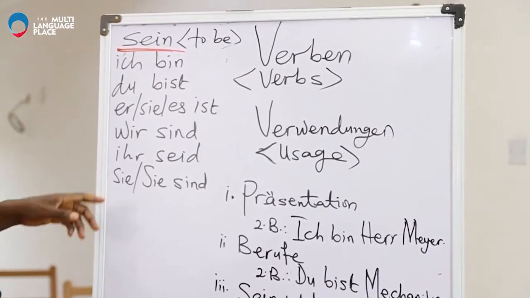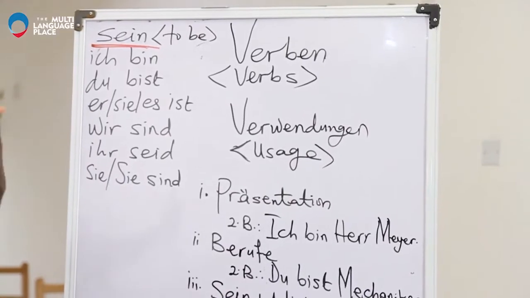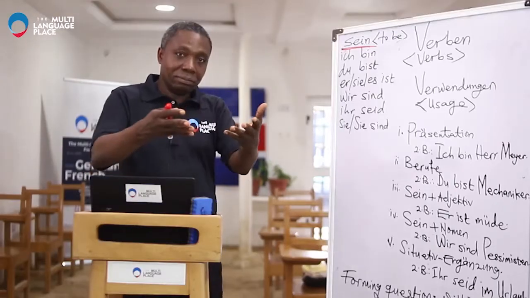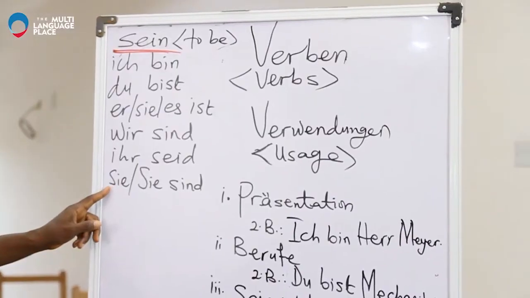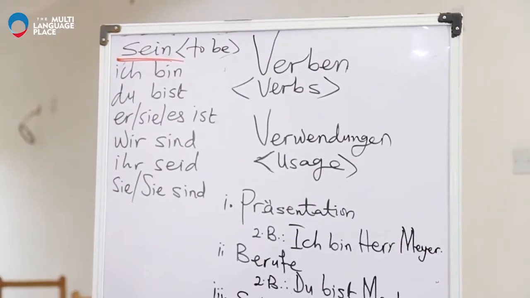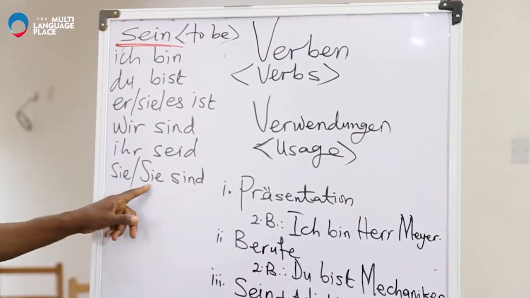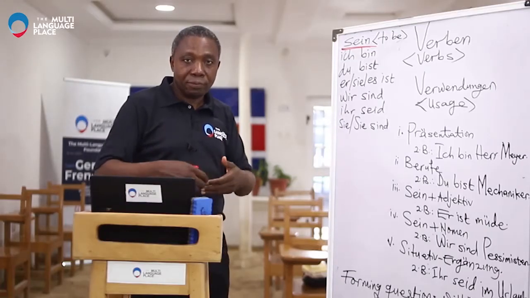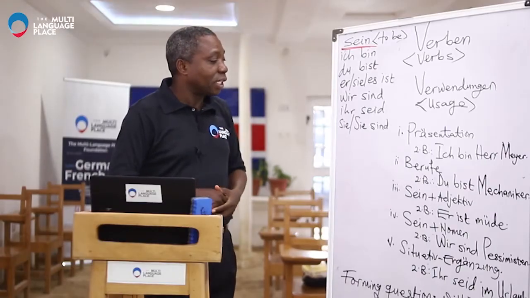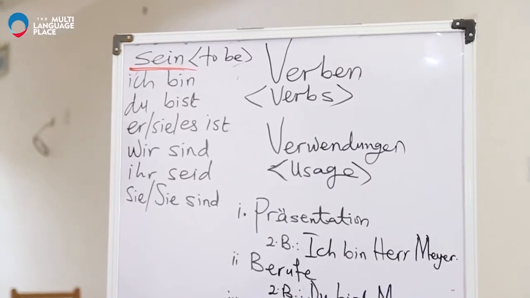The next one, ihr, simply means you, I mean, you all. And then the last one is they. Sie here means they. And then the Sie here is actually the formal form, the respect form. Sie.